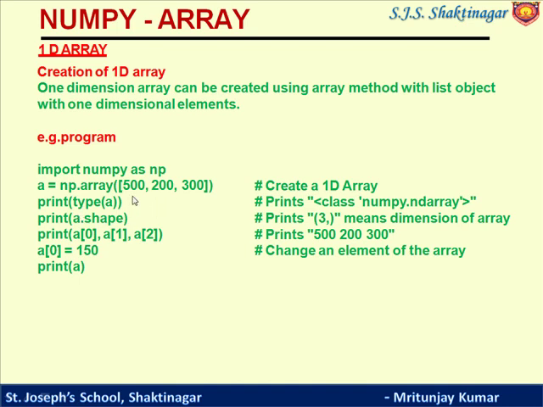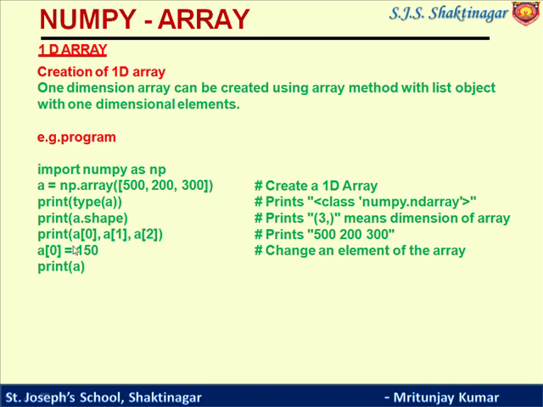Now I have to print the type of this a. If I write type(a), that we have learned in class 11th, this will print the type of a, that is numpy ndarray. Now if I have to print the size of this array, a dot shape, this will print 3, that means the dimension of the array. If I have to print the value of each element at each index, I have to write print a[0], a[1], a[2]. This will print all the values stored at different indexes.